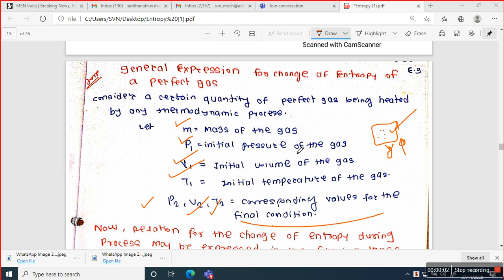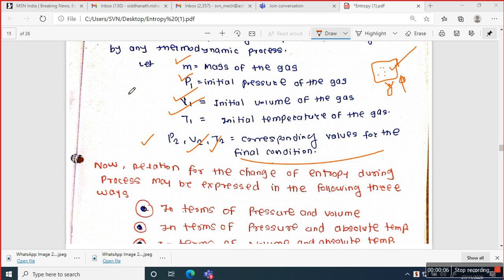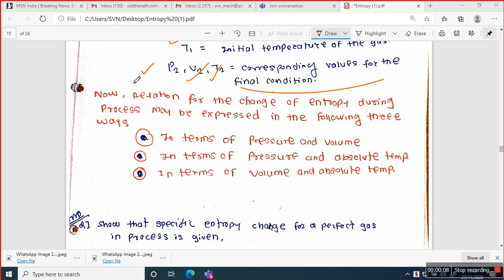Okay, so let's start with the general expression for change of entropy of a perfect gas. In this derivation, we're going to prove the general relation of change in entropy in terms of pressure and volume. Either they ask in terms of pressure and absolute temperature, or they ask in terms of volume and absolute temperature.